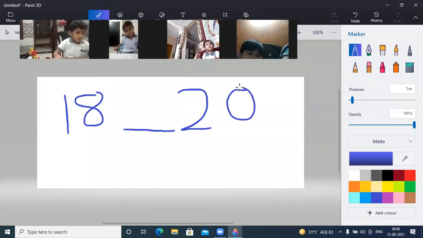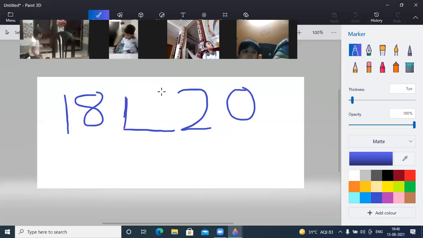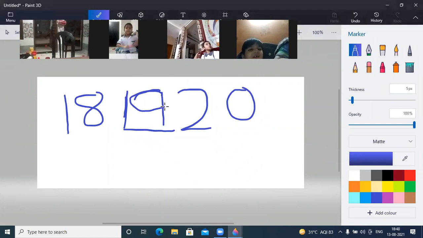So, start counting from 15, 15, 16, 17, 18. अब 18 के बाद क्या आ रहा है? What comes after 18? 19. So, number 19 comes in between 18 and 20. Nineteen comes in between 18 and 20.